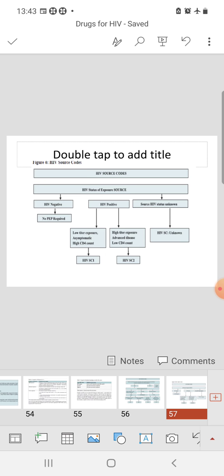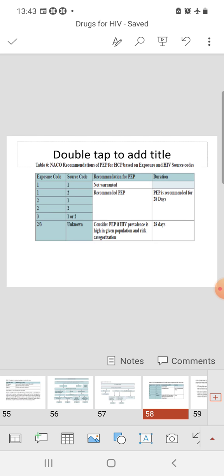Okay. Next, source code. So HIV negative patient, no PEP is required. HIV positive patient whose CD4 count is high, asymptomatic clinically, and viral load is also low, then source code 1. High titer exposure, advanced disease in the patient, low CD4 count, HIV source code 2. Okay, and sometimes we do not know the source, then it is called unknown.